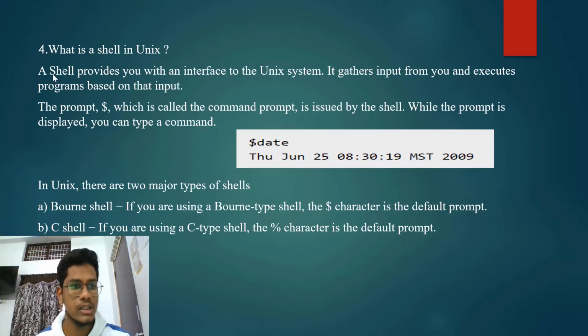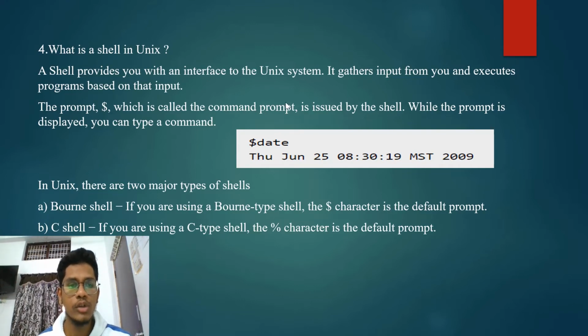Okay, let's move on to this definition. A shell provides you with an interface to the Unix system. It gathers input from you and executes programs based on that input. We are going to give the inputs in the form of commands, right? For example, if you give the command date, then the current date will be printed as output. That's it. A shell provides an interface to the Unix system. It gathers input, we are giving the input, and it executes programs based on that input. The prompt dollar, which is called the command prompt, is used by the shell.